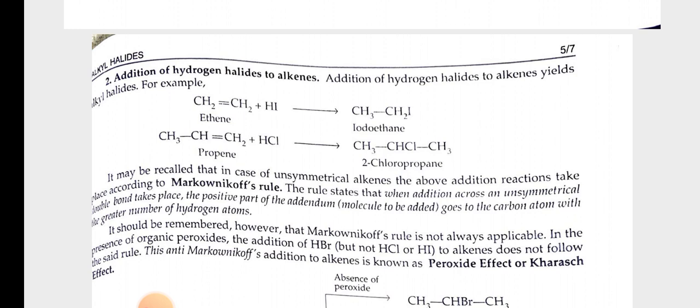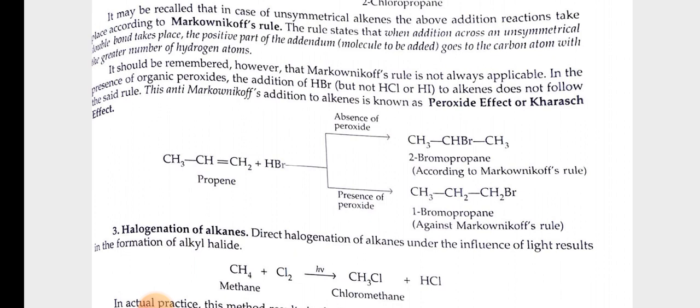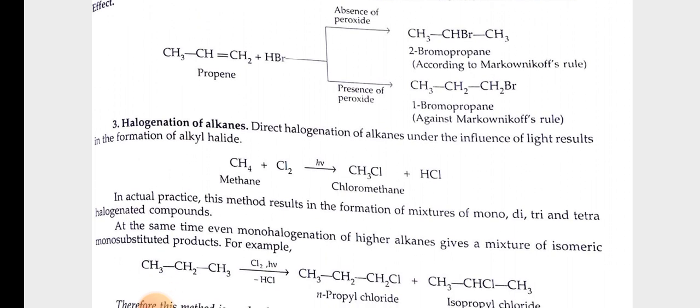It should be remembered, however, that Markovnikov's rule is not always applicable. In the presence of organic peroxide, the addition of HBr to alkenes does not follow the said rule. This anti-Markovnikov's addition to alkenes is known as peroxide effect or Kharasch effect. Example: propene plus HBr in the absence of peroxide gives 2-bromopropane, or in the presence of peroxide gives 1-bromopropane. Third method of preparation.